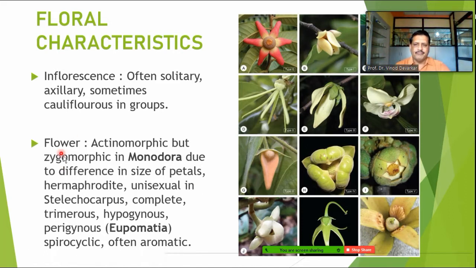They are bisexual in nature, hermaphrodite, unisexual only in Stelechocarpus. It is normally complete and trimerous. Complete means calyx, corolla, androecium and gynoecium are present. It is a complete flower, trimerous, with calyx and corolla in whorls of 3. It is normally hypogynous, where the ovary is at a superior position. Only in Hypomacia do we find a perigynous flower. It is spirocyclic and often aromatic because of essential oils in its vegetative parts like the calyx, stem, leaves, etc.